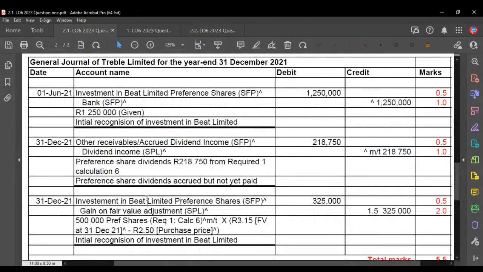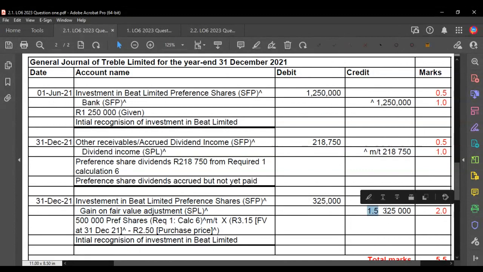So I'm going to debit the asset, which is what you're going to see here. Notice the name here is the same as the name when we purchased it. So it's the same asset, right? So we're increasing that asset. And our credit is going to be a gain of fair value adjustment, right? Our credit is the gain of fair value adjustment.